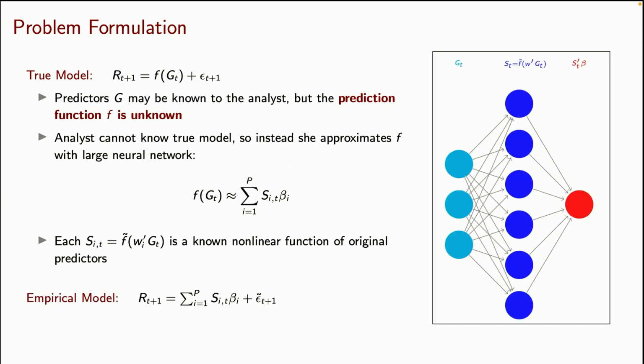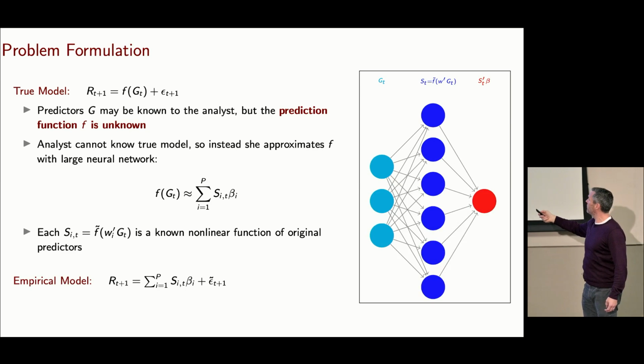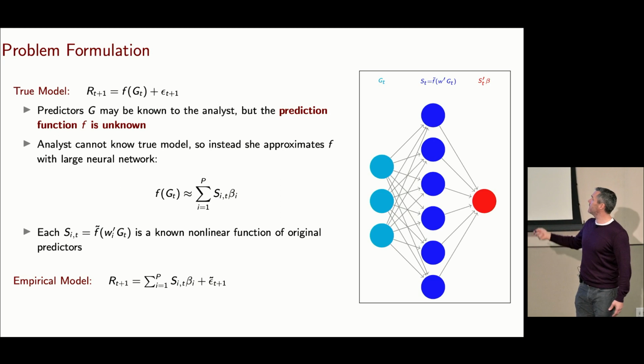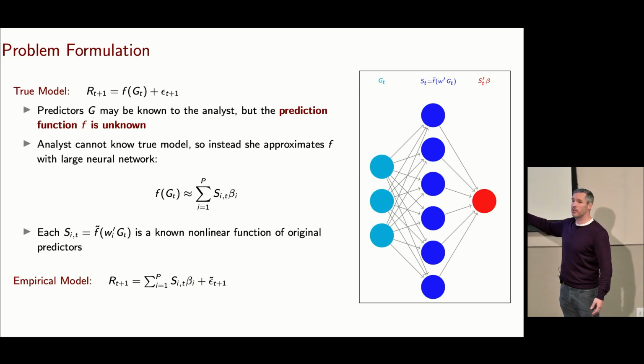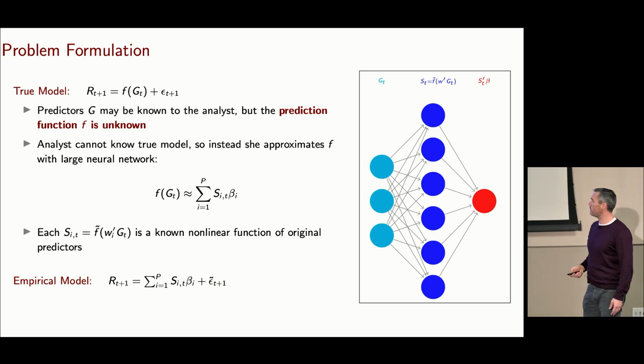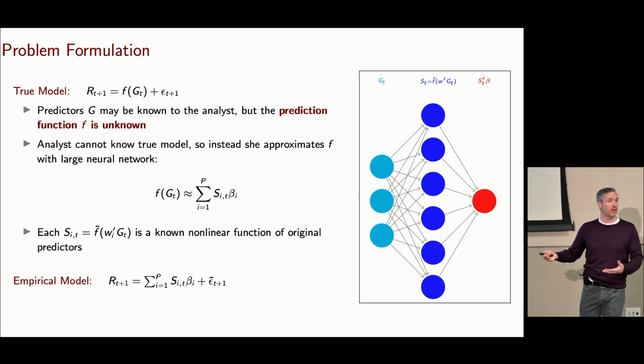The logic behind this is exactly a neural network. So I start with my original data, the G variables. I expand it out into all of these basis functions. I expand the way that I could access the information contained in the G. Then at the end, what I'm left with boils down to a linear regression. But instead of regressing the return directly on the G, I regress it on this expanded set of basis for G. So that's the way that in this thought experiment, I'm going to imagine an analyst pursuing this prediction problem.